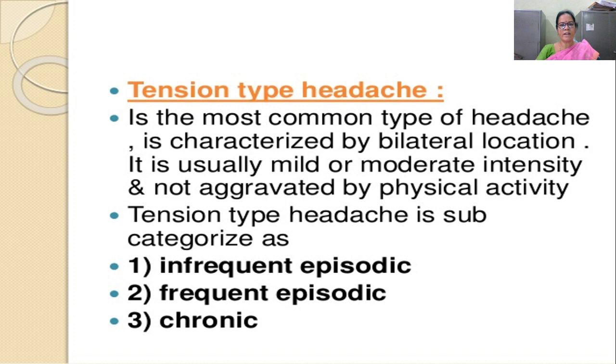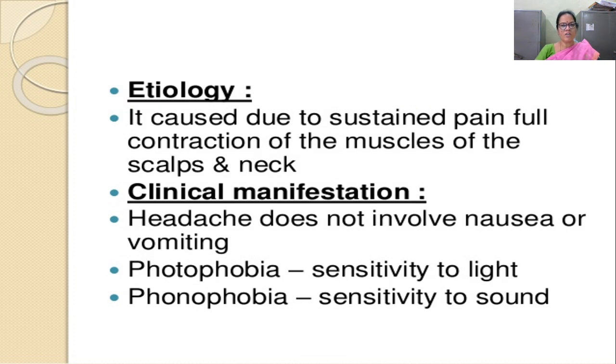It is usually mild or moderate in intensity and not aggravated by physical activity. Tension type headache is subcategorized as infrequent episodic headache, frequent episodic headache, and chronic headache. Then coming to the etiology, it is caused by sustained painful contraction of the muscles of the scalp and neck. Clinical manifestations include photophobia and phonophobia, sensitivity to light and sound, and the headache does not involve